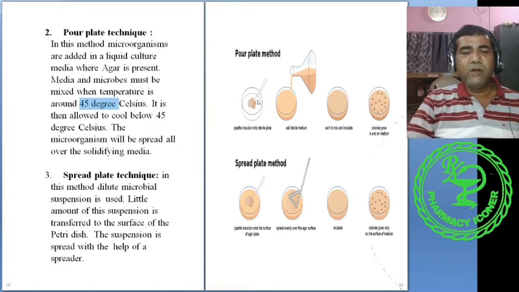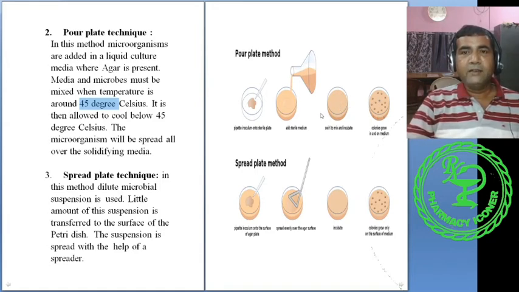After mixing, what we do? We pour the entire thing into a petri dish and allow it to cool. So it will solidify like this. When you incubate, we will find microorganisms uniformly distributed in different areas.